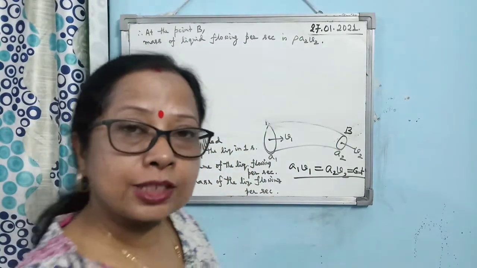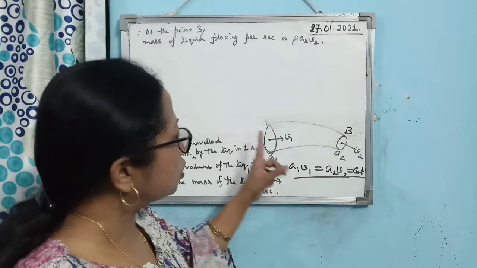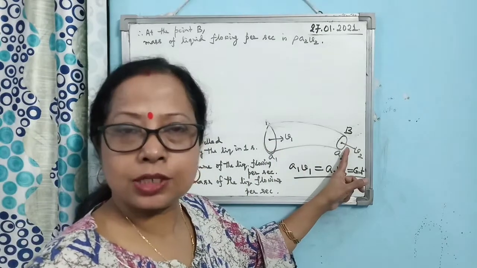Here the question may arise in your mind why I have not used rho 1 and rho 2 for the density of the liquid.